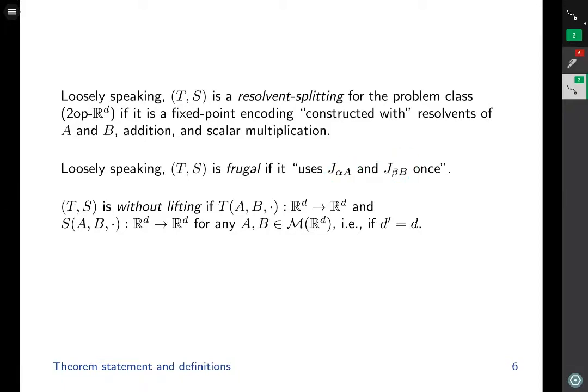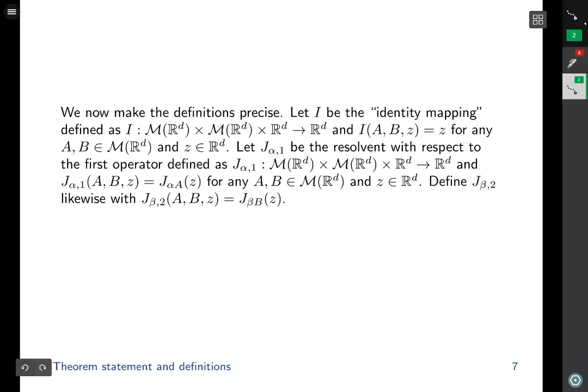We say T comma S is without lifting, it uses no lifting, if the mapping T with operators A and B fixed is a mapping from R^D to R^D, and S is a mapping from R^D to R^D when A and B are fixed. In other words, T comma S is without lifting if D prime is equal to D. Now let's make the definitions precise.